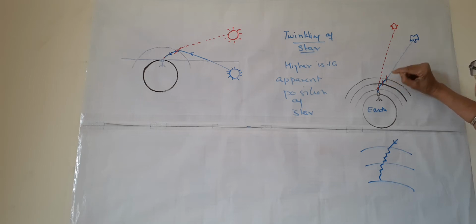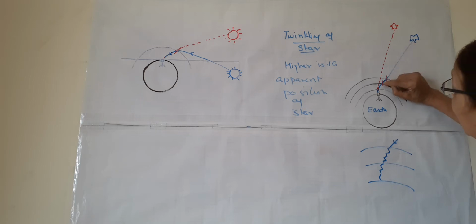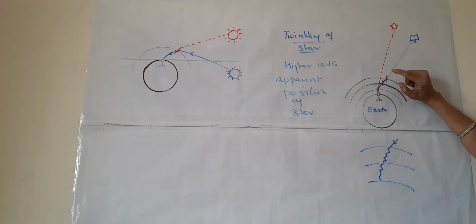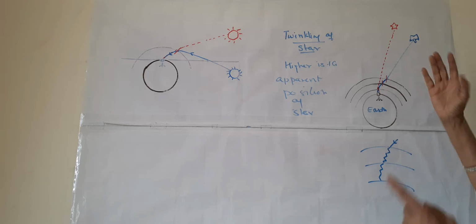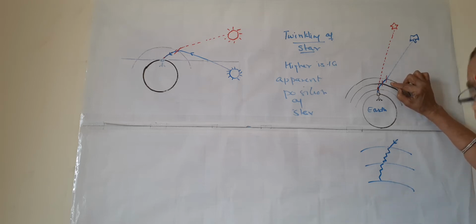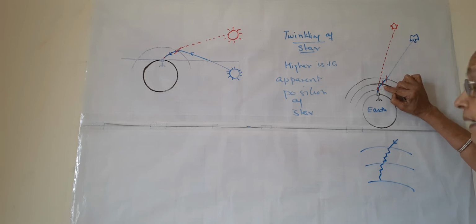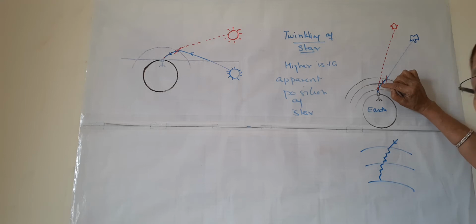This light ray bends towards the normal because this is a rare medium, in fact no medium, and this is a denser medium. Once it bends towards the normal, it enters the second layer. This layer is denser than the previous one, so it again bends towards the normal. This is the densest, and so it bends again towards the normal.